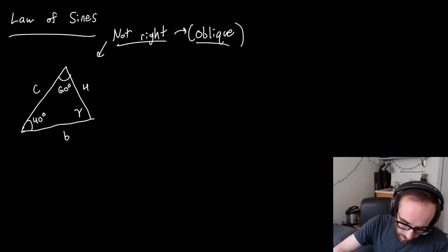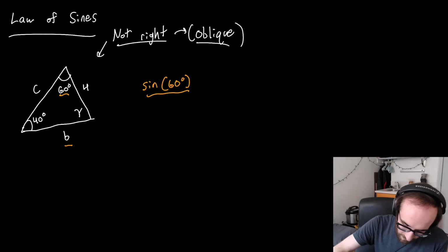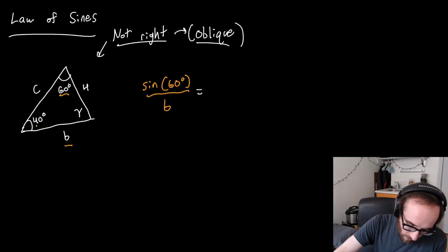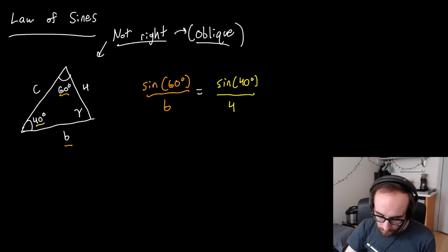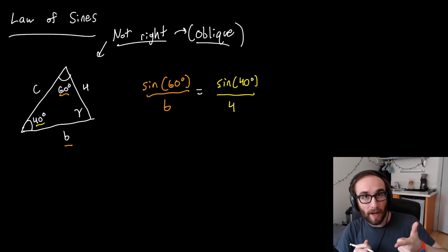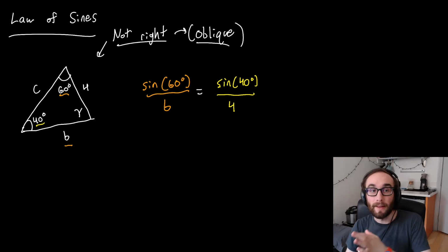We could start off by taking the sine of 60 degrees, dividing it by its opposite side, b, and that's equal to the other information we're given, sine of 40 degrees divided by 4. So here we've set up an equation: the sine of an angle divided by its opposite side is equal to the sine of any other angle divided by its opposite side.